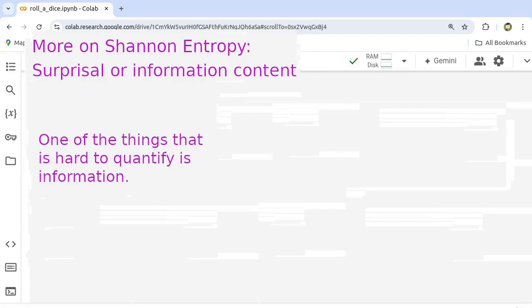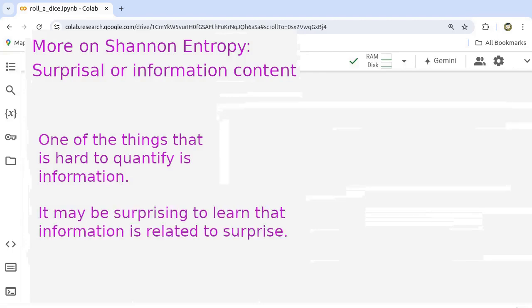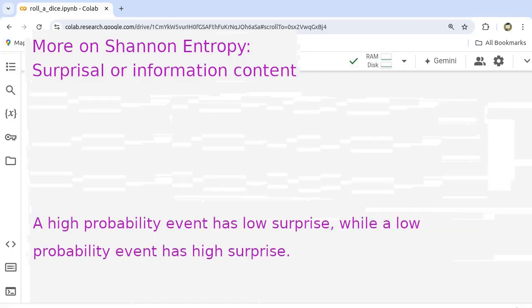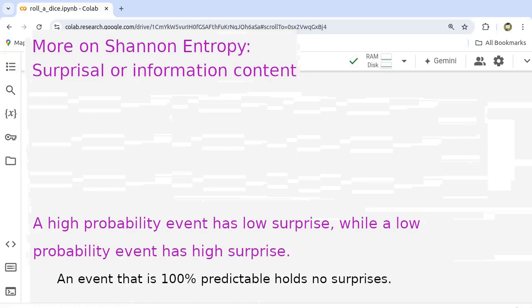One of the things that is hard to quantify is information. It may be surprising to learn that information is related to surprise. A high probability event has low surprise, while a low probability event has high surprise. An event that is 100% predictable holds no surprises.